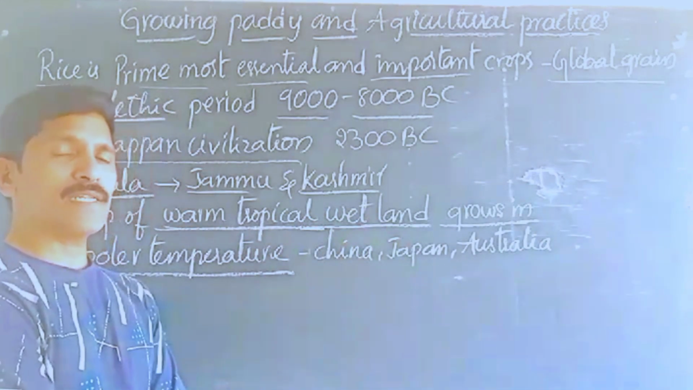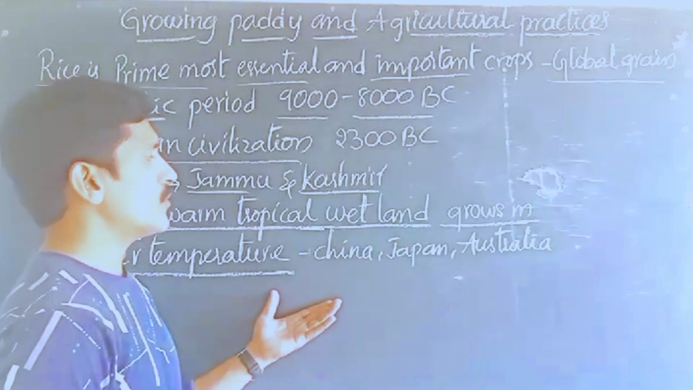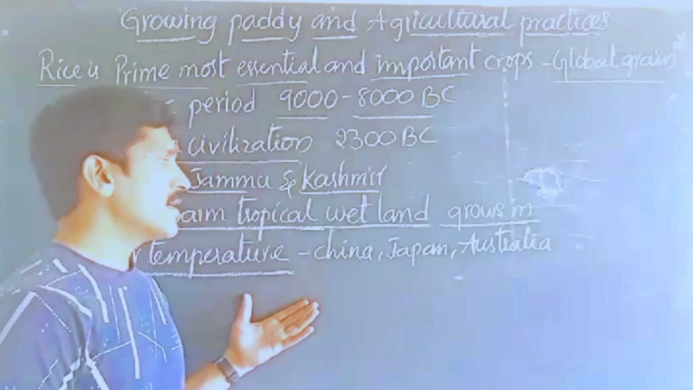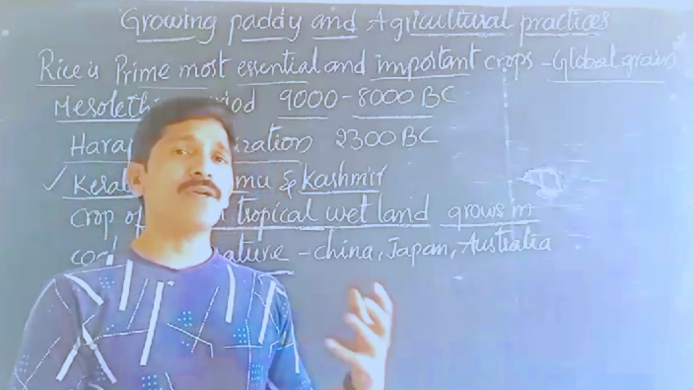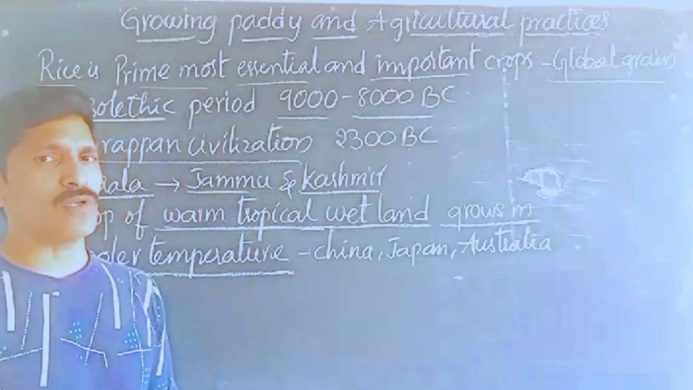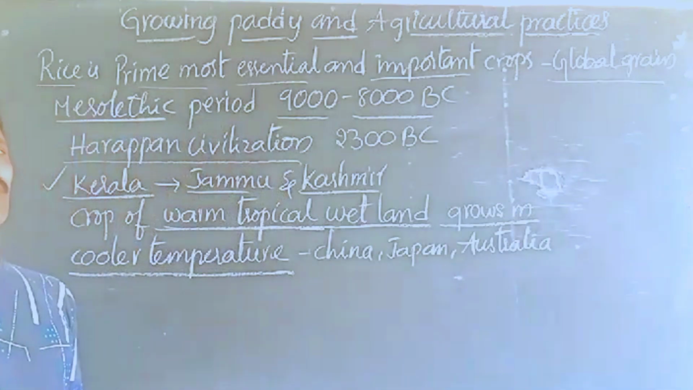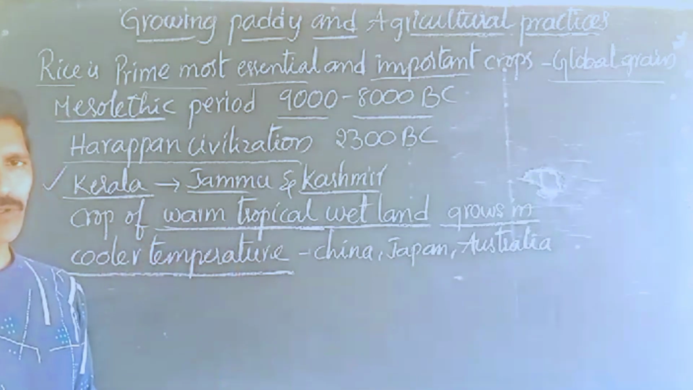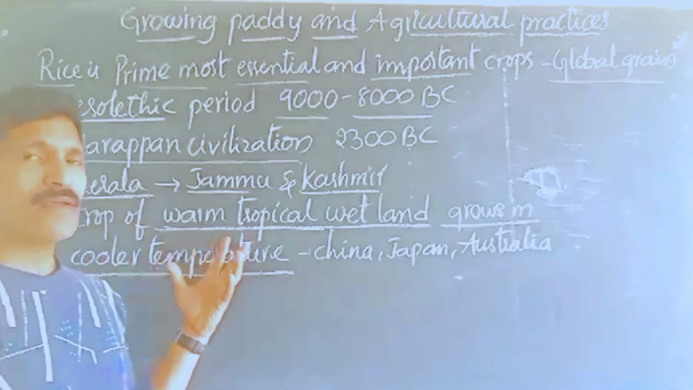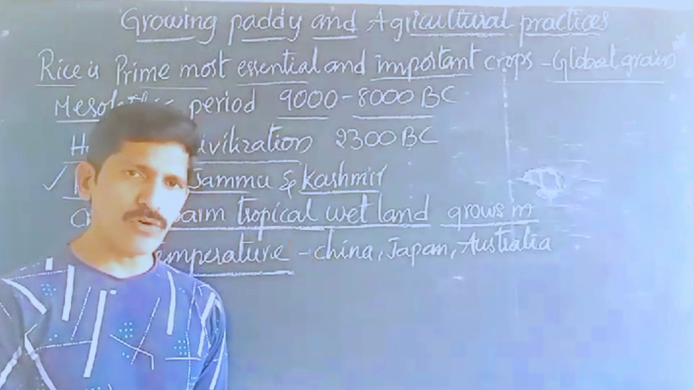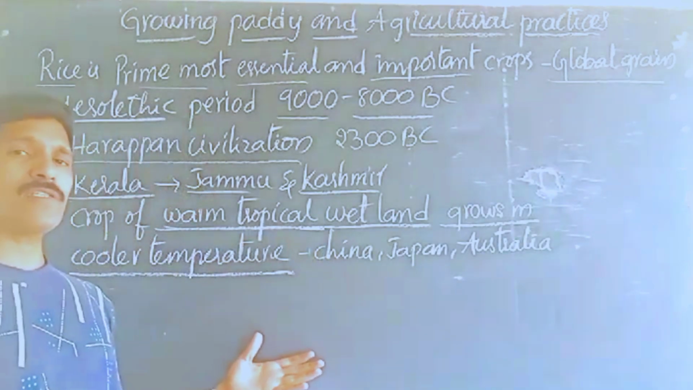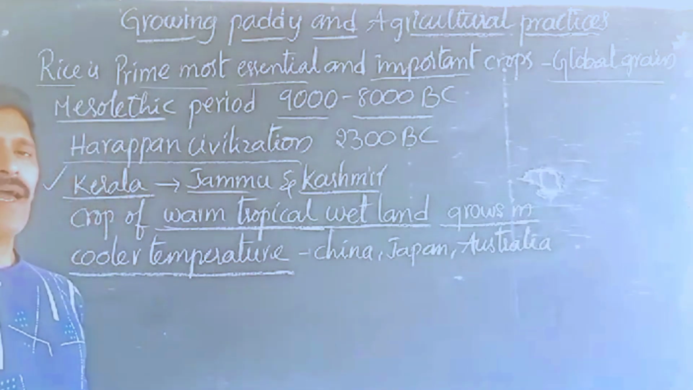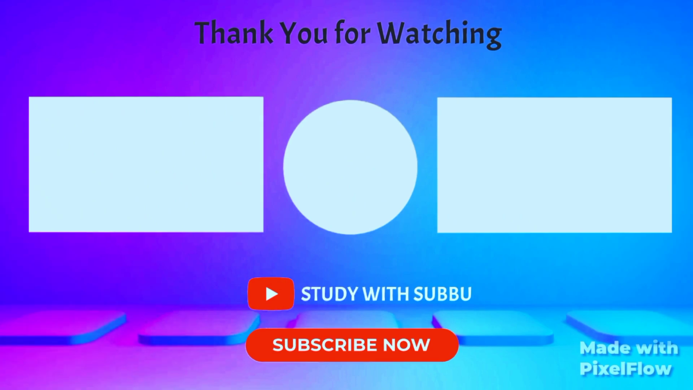Cooler temperature means not only in India; in China, Japan and Australia also, rice can be grown even when the temperatures are very cool, right? That is the speciality of rice. So rice can be grown in any temperature, from warm wetlands to cooler places, so the farmers are interested to grow rice as one of the important agricultural productions.